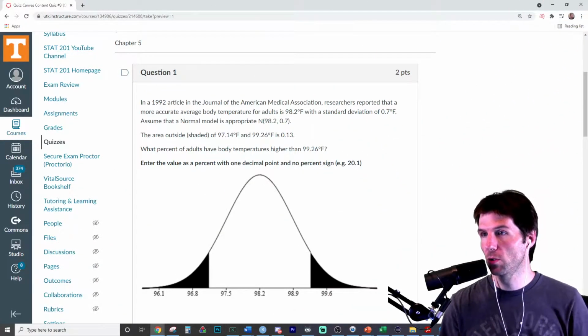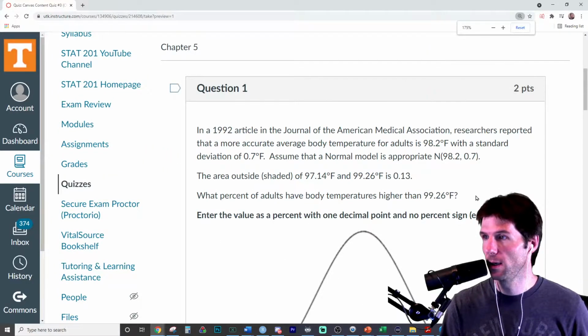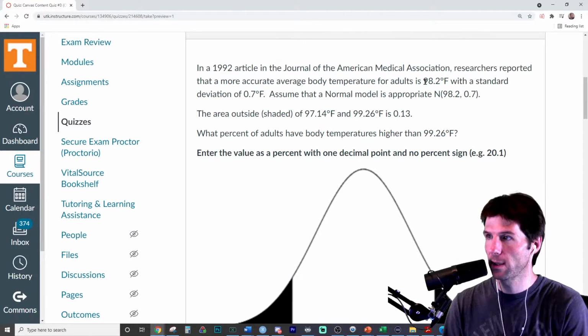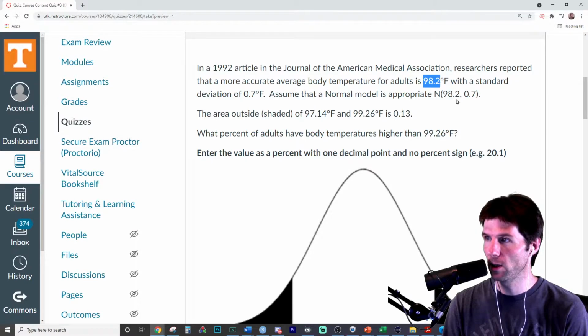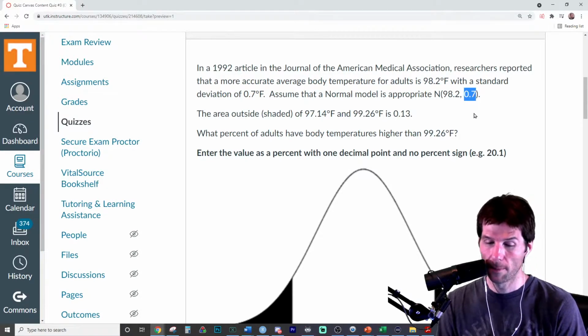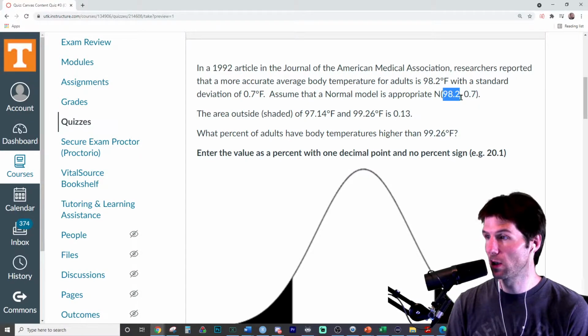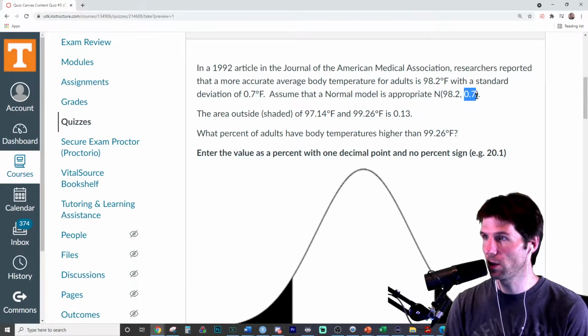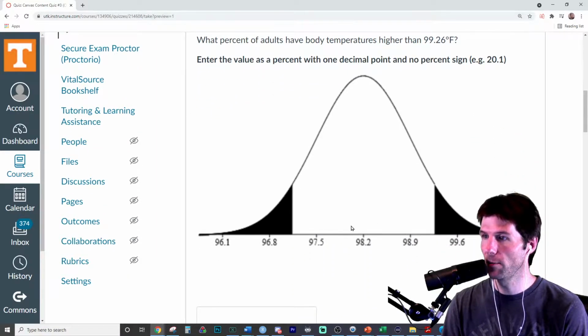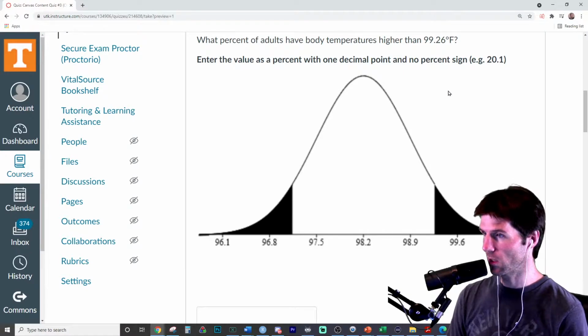A 1992 journal article says that people actually have a body temperature of 98.2 with a standard deviation of 0.7. Now, please note, this is the mean of the distribution. This is the standard deviation, which will be how much we go up and down each time by 0.7, and this is the mean at the center here. What percent of adults have a body temperature higher than 99.26?